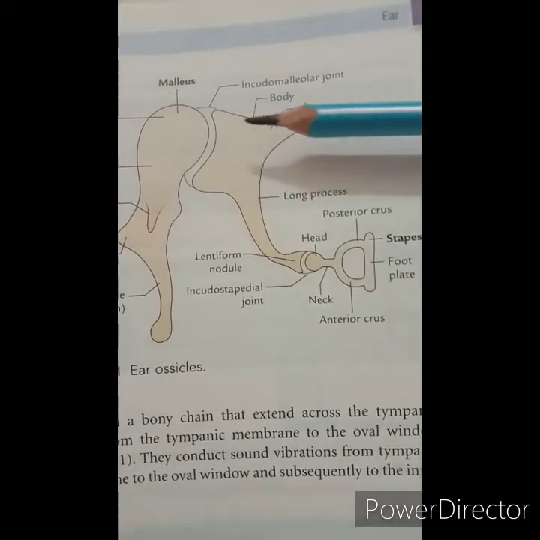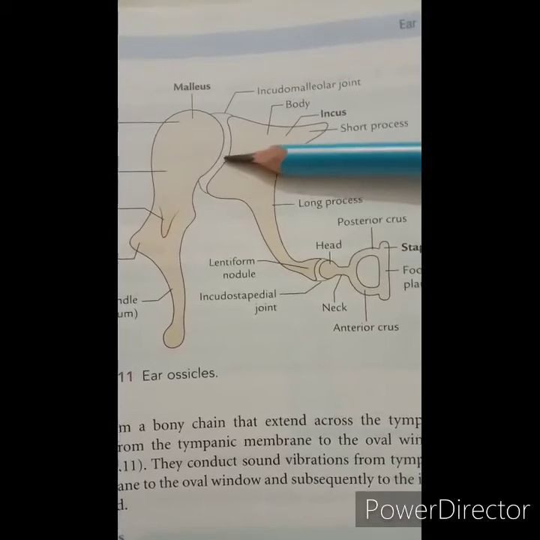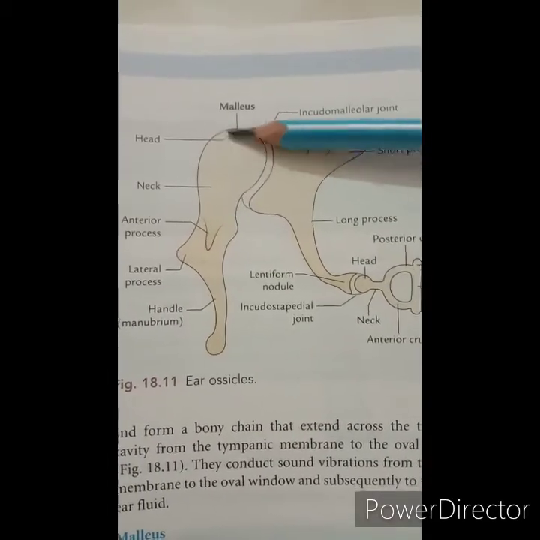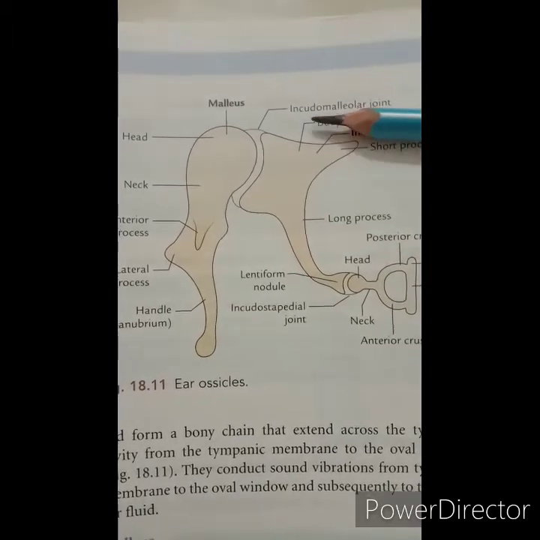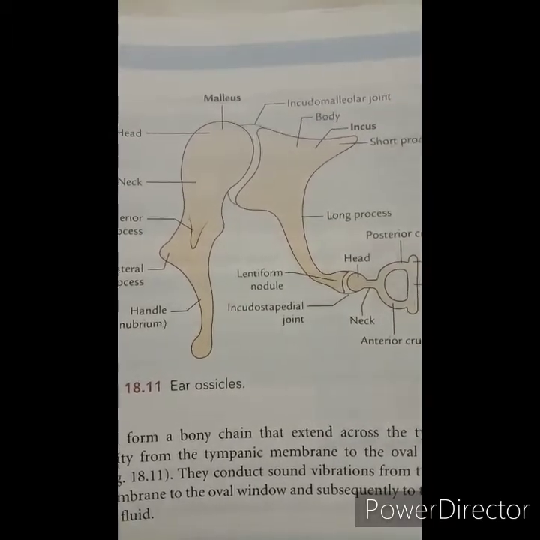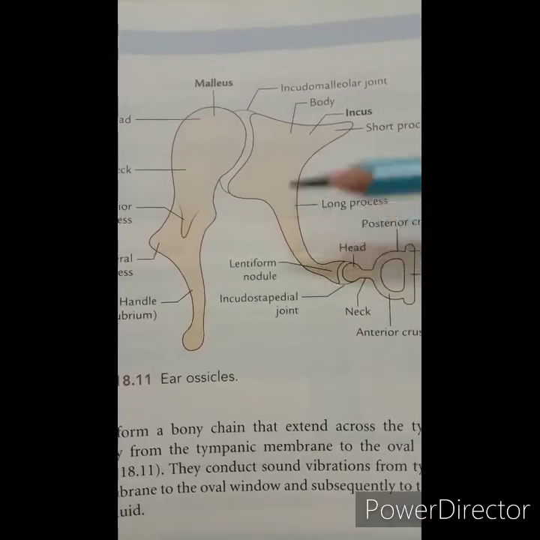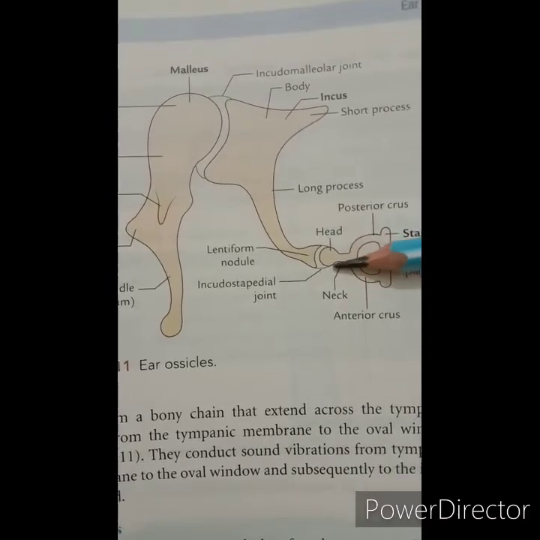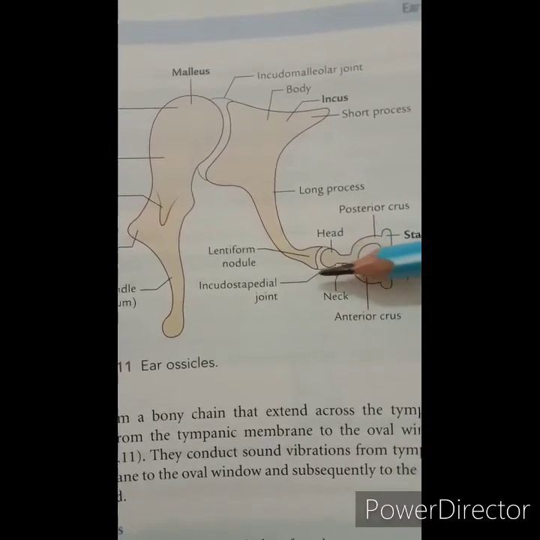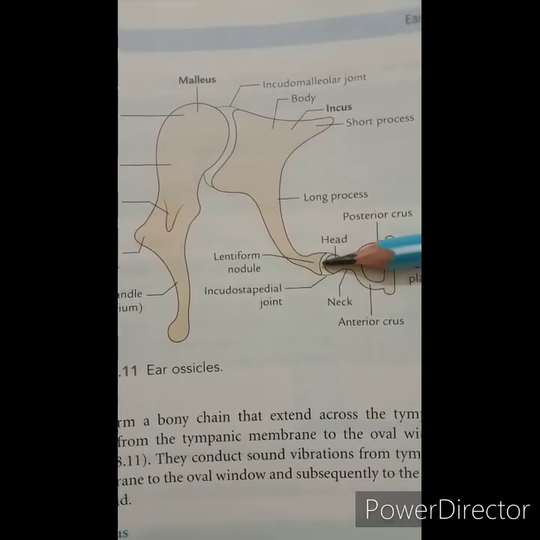The body has the concave part here, and it is joined or fixed with the head of the malleus to form the incudomalleolar joint. Then the long process of the incus joins with the head of the stapes to form the incudostapedial joint. So this one.